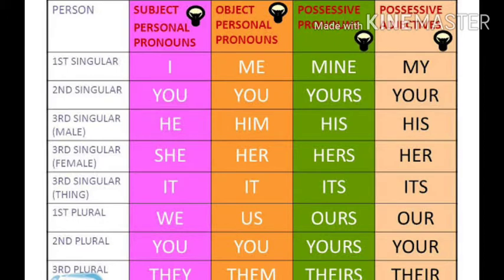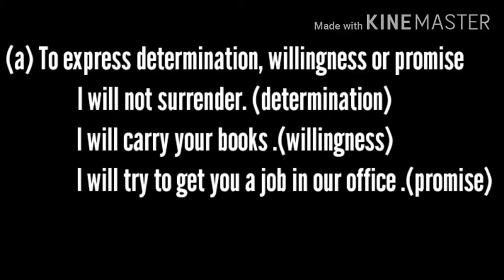Now when we turn to the usage of will and also the past form would, first of all we can see will. Will is used in the first person to express determination, willingness or promise on the part of the speaker. Don't get confused, that is the reason I am saying it a bit slowly.